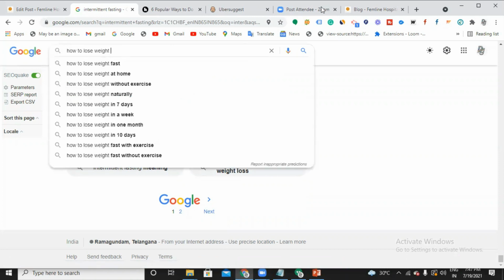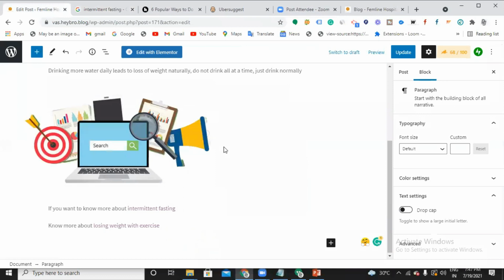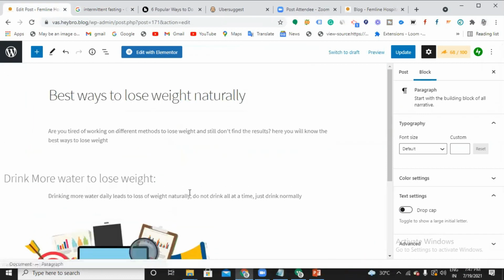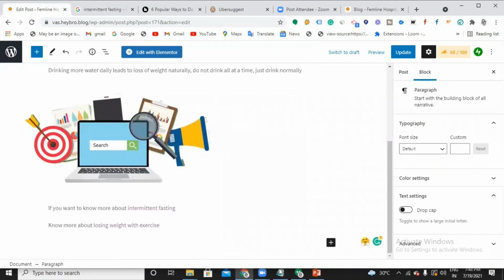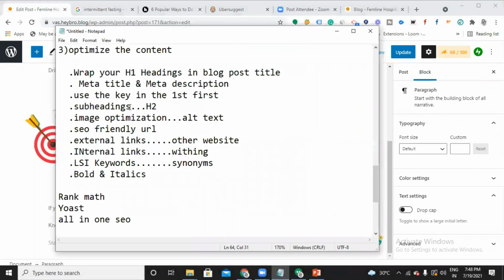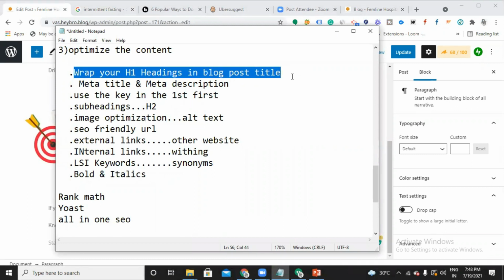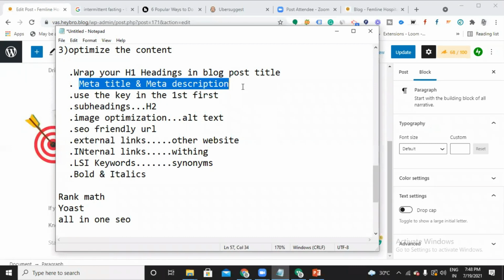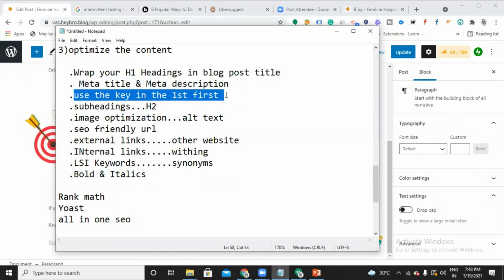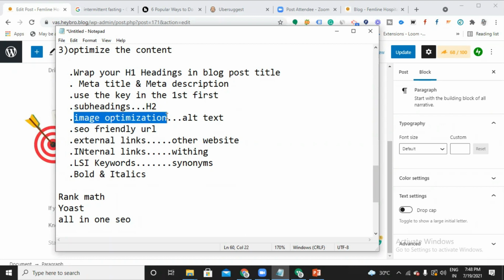Use them in the entire content. Anywhere in the content, you have to use it. So one more thing. Here, am I done with all the important places? Did I wrap the H1 heading in the blog post title? Did I write the meta title and meta description? Did I use the keyword in the first 100 words? And subheadings, did I use the subheadings too in the H2 format? Did I optimize the image?